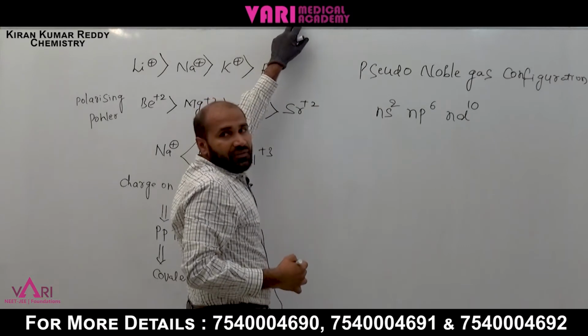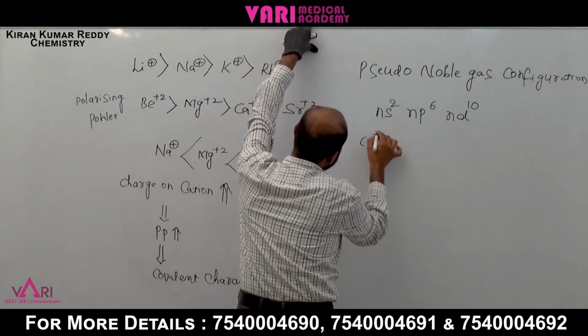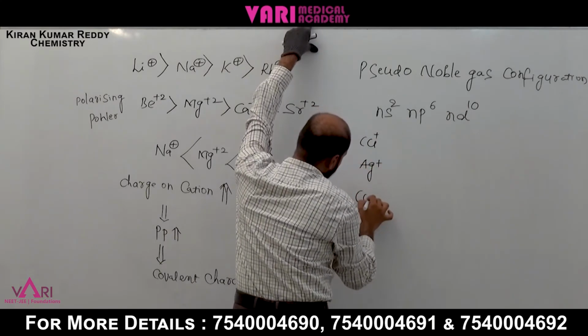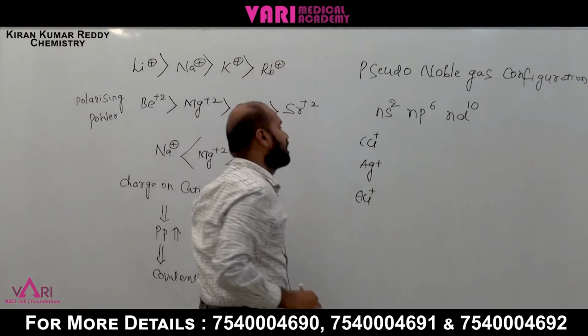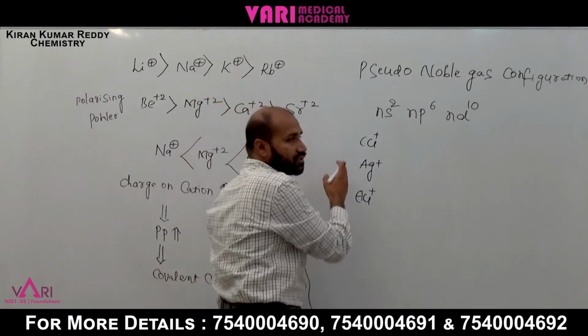We can write it, for example, copper plus, silver plus, gold plus. Copper and silver. What is the electronic configuration, students?